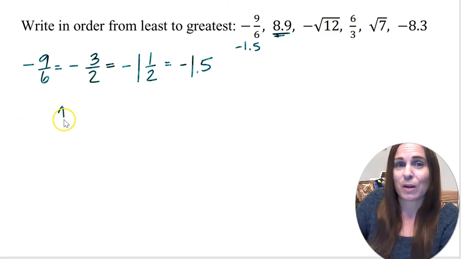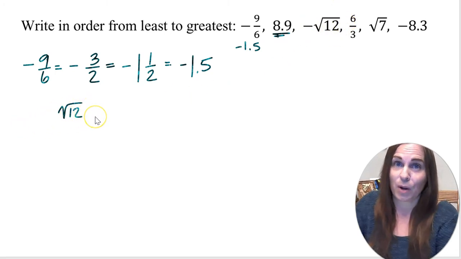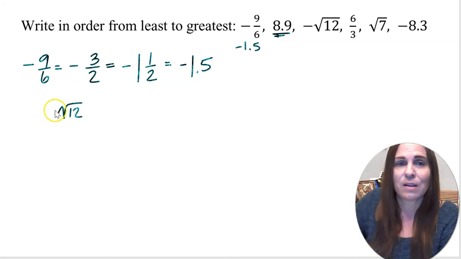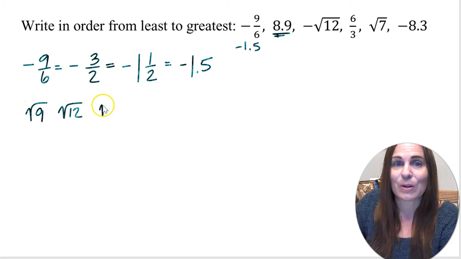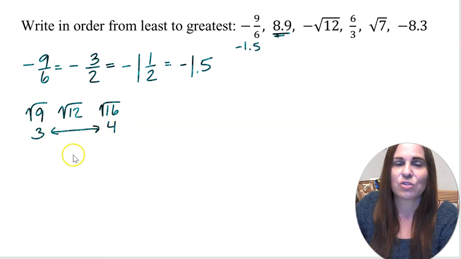Now, the square root of 12, when you're approximating square roots, you want to think of what two perfect squares it falls between. So it is larger than the square root of 9, but smaller than the square root of 16. And it's really close to half, right? It's only 3 away from 9 and 4 away from 16. So we know that it falls somewhere in this range.